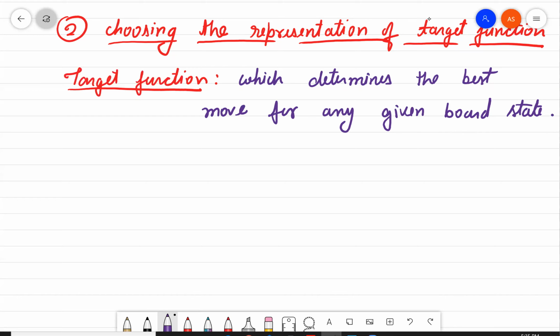Here we will take the function name as ChooseMove. This ChooseMove function is represented here as a target function.